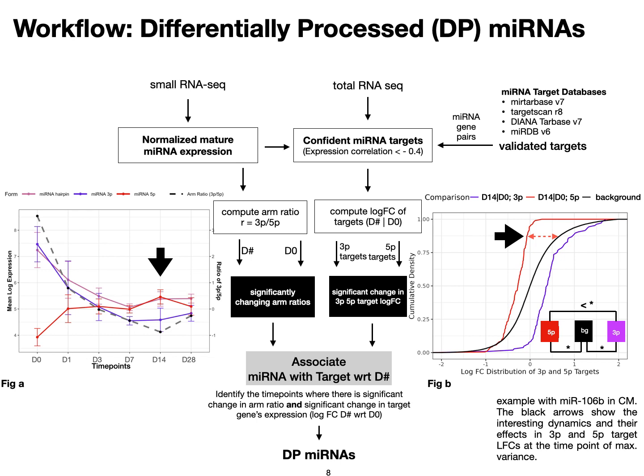This is the plot, figure A, for the arm ratio dynamics for miR-106b, violet and red being the 3p and 5p arms respectively. At day 14, we see the maximum change in the arm ratio with respect to day 0. And in figure B, we see a significant change in the target fold change of the arms at day 14 as well.